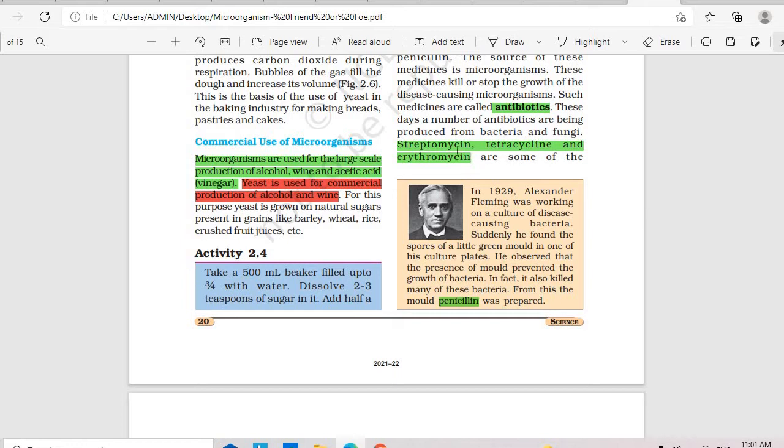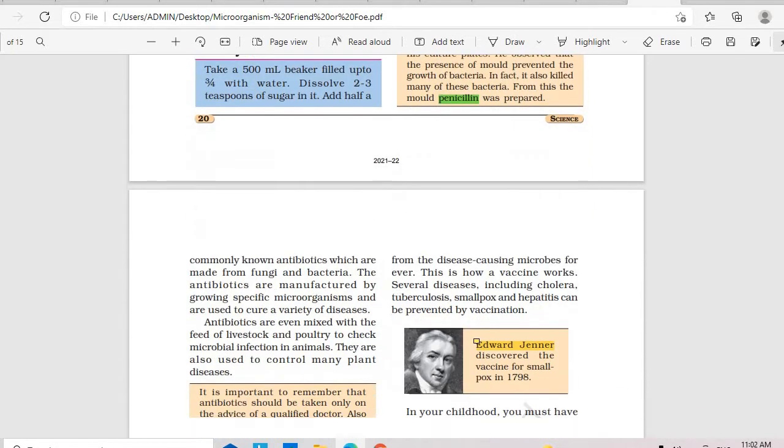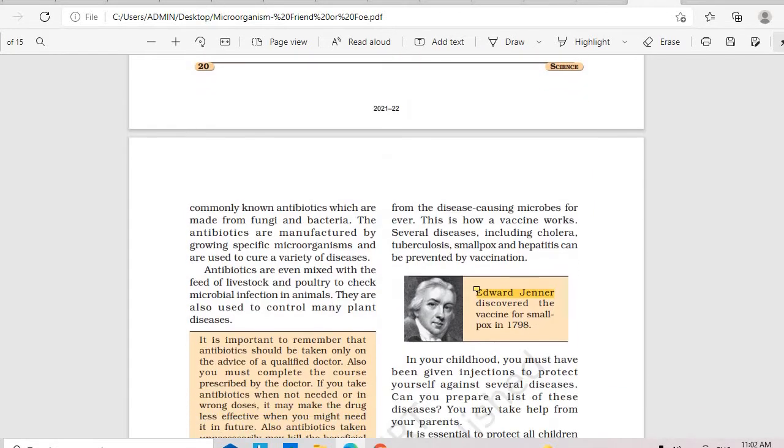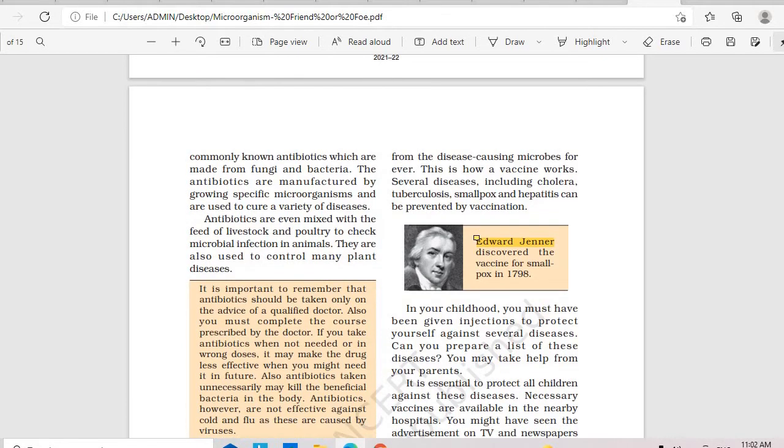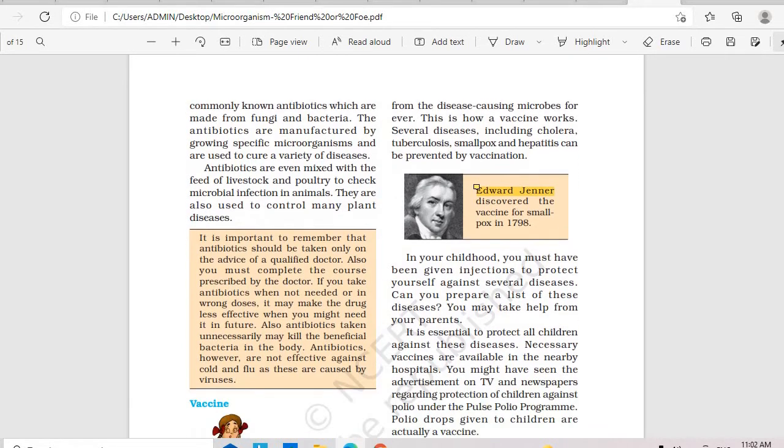Some of the antibiotics are streptomycin, tetracycline and erythromycin. Yes, these are the antibiotics. Now, next we move to another important topic. It's a vaccine. Now, with coronavirus lurking around us, we are all aware of vaccination.